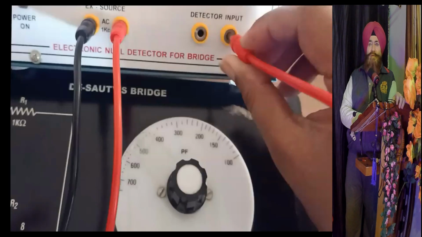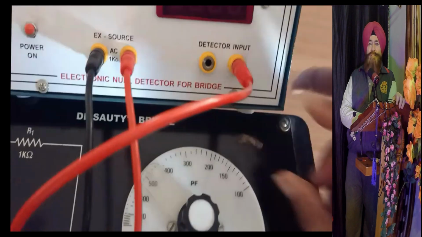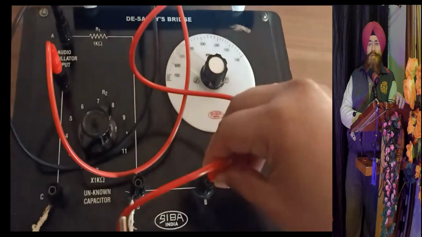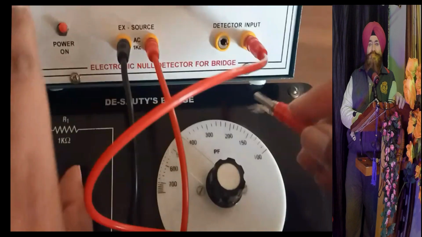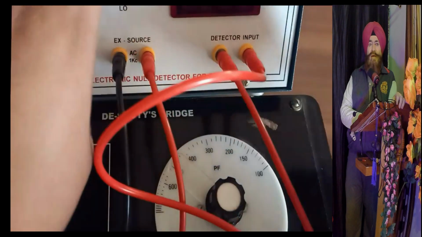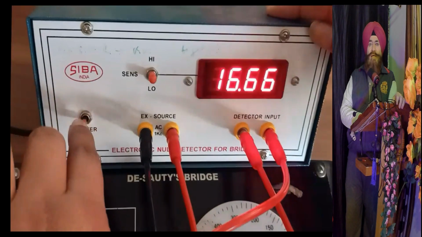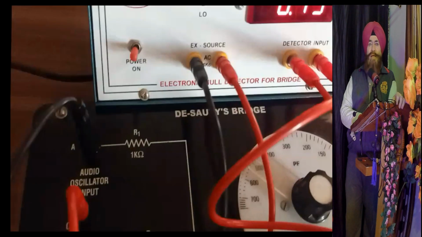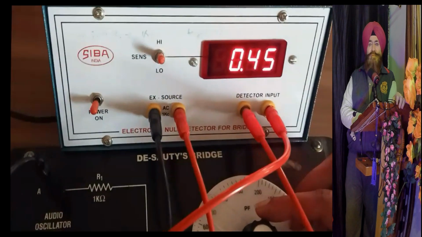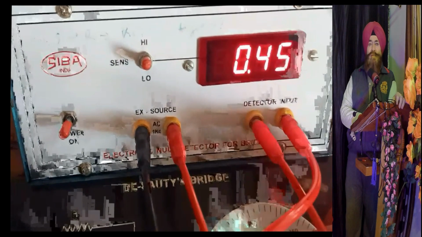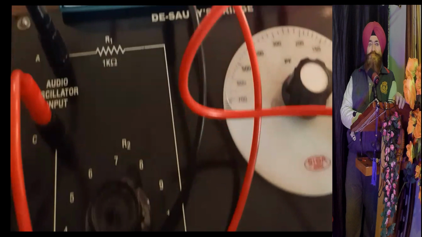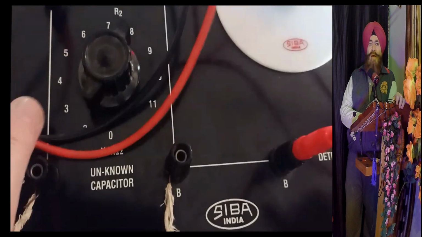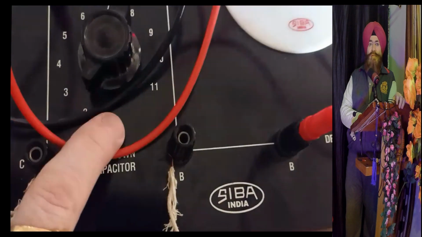The detector is attached here. And switch on the circuit. It is giving some reading. That means the bridge is not balanced. The switch is at low frequency. This is at 2 kilo ohm.